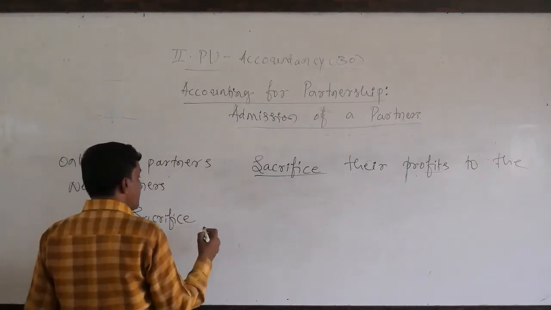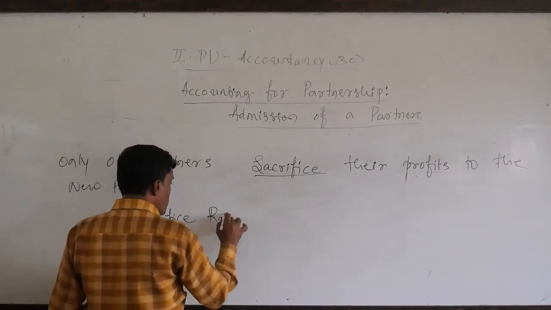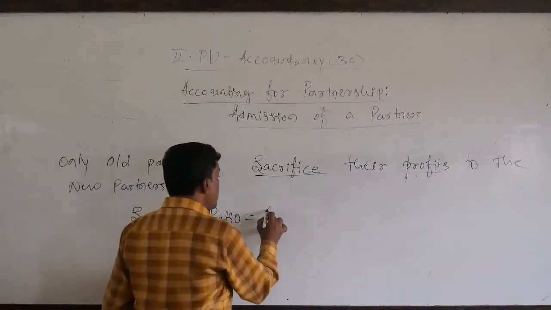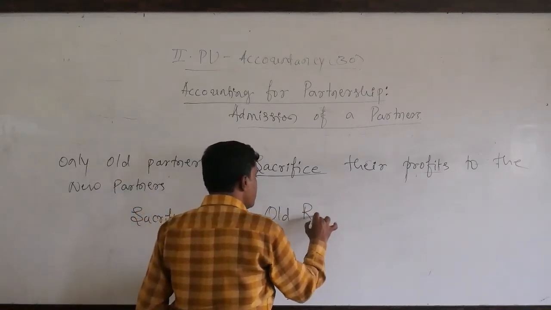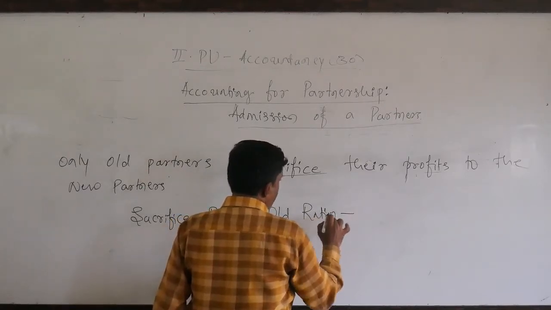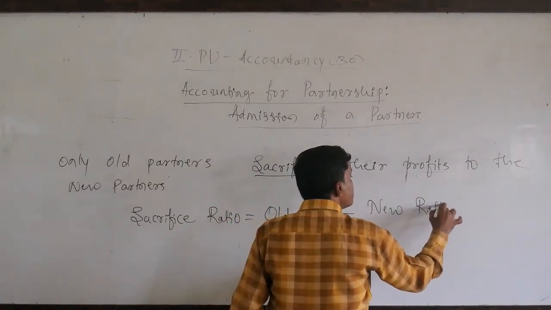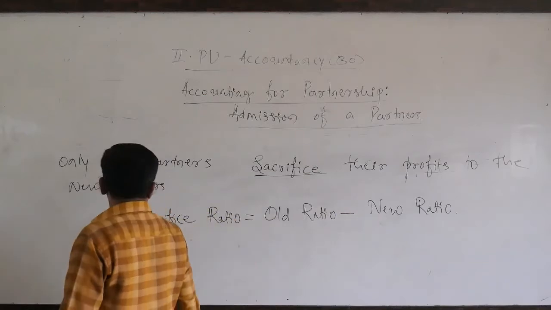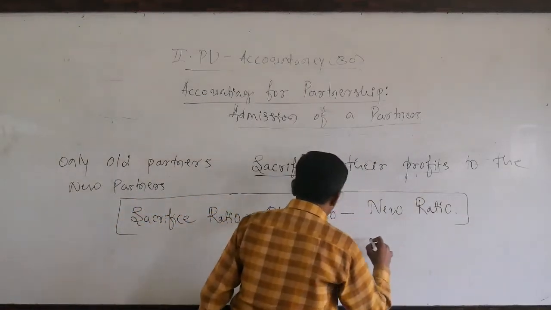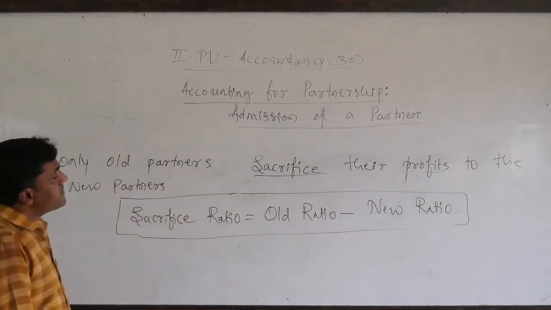Sacrifice means a portion surrendered by the old partners to the new partner. Sacrifice ratio is equal to old ratio minus new ratio. Okay. So for calculation of sacrifice ratio, we need to follow this equation, that is old ratio minus new ratio.